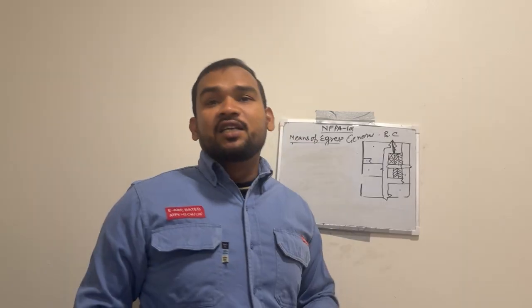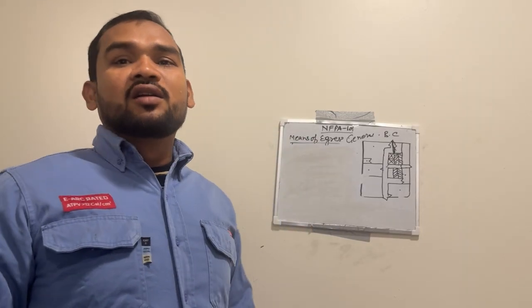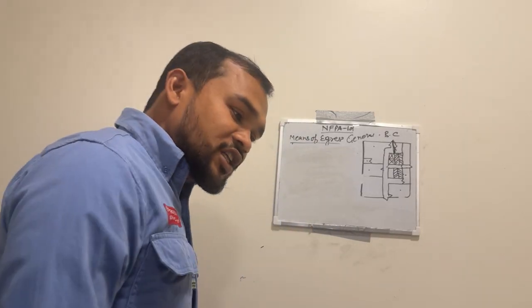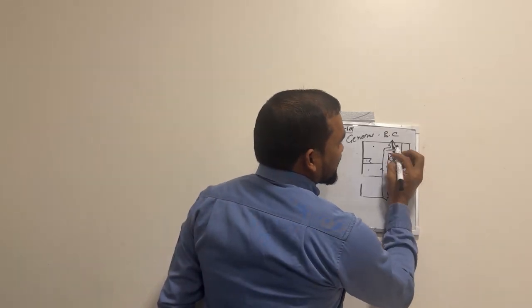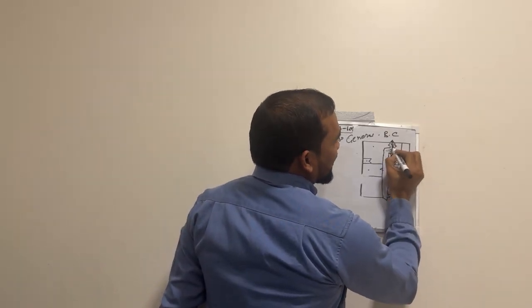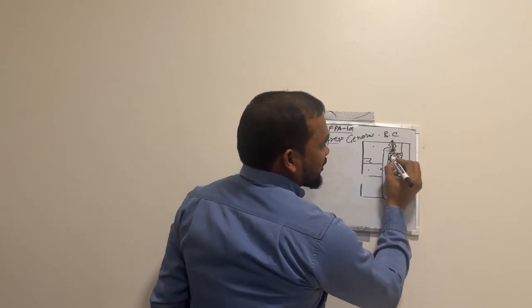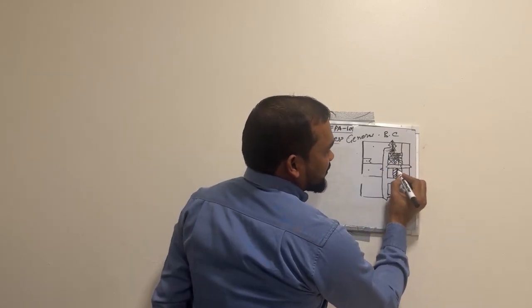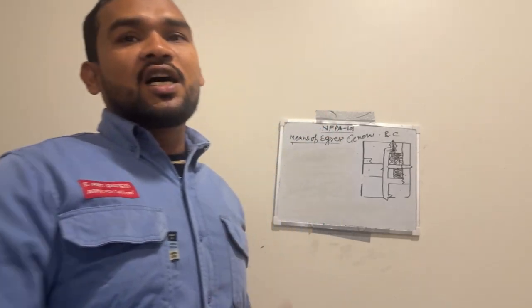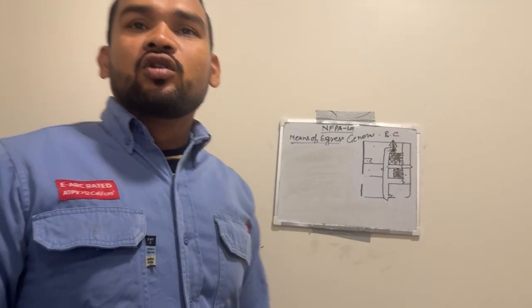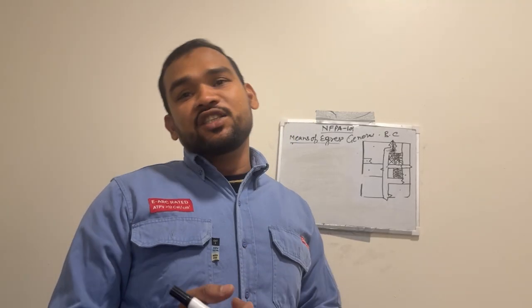But there is a highlighted portion in the scenario given by the NFPA. This is the highlighted portion, and this staircase area is also highlighted. NFPA is asking what this is: exit access or exit discharge. I already explained what exit discharge and exit are.